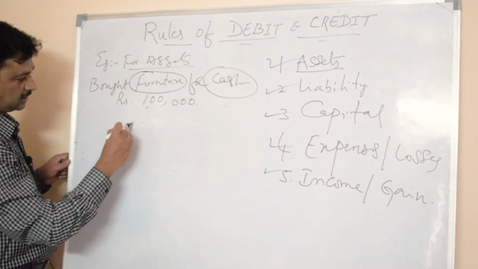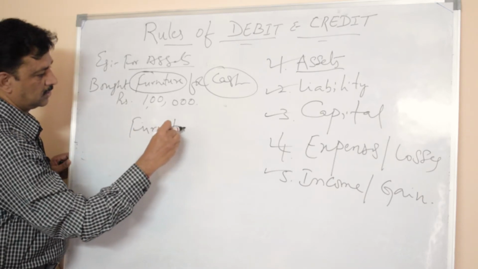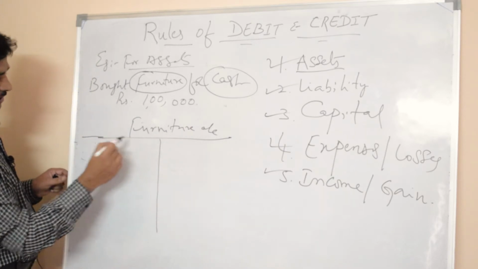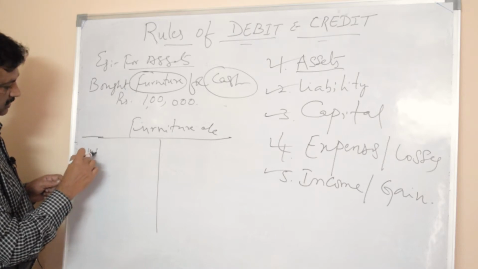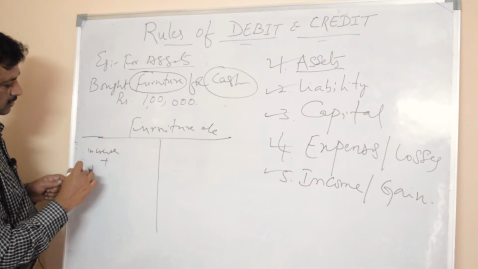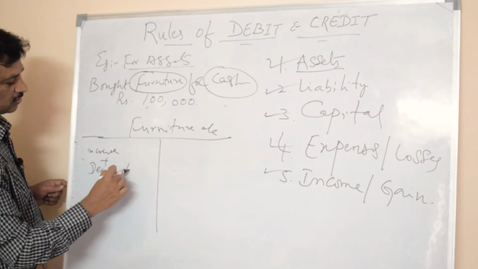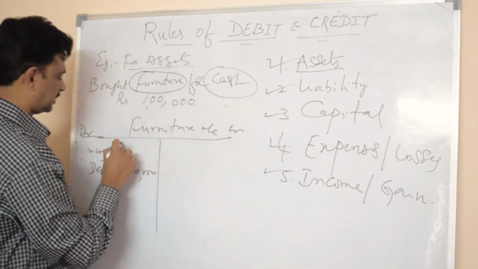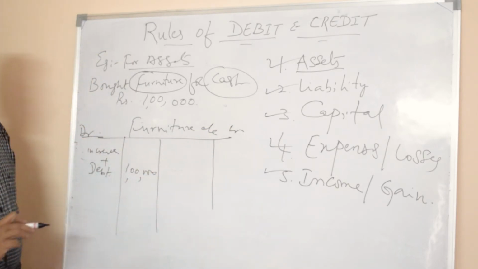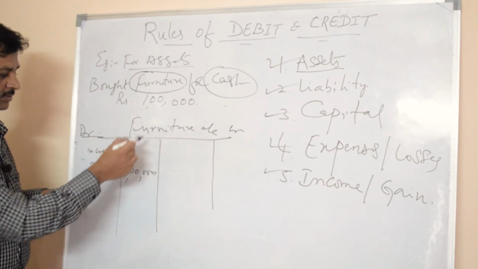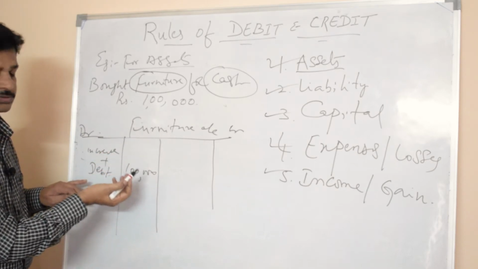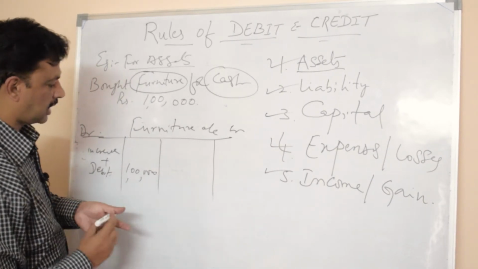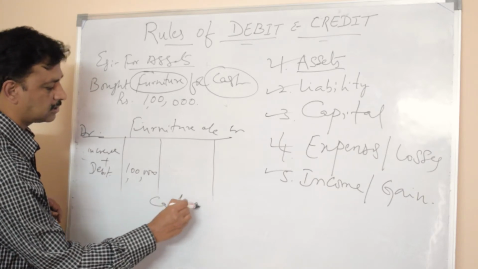For example, see the furniture account. Here, increase in furniture, so you can say that increase is debit. So in the furniture account, 1 lakh is increased on the debit side. This is debit side, this is credit side. Increase in the asset furniture is debited; furniture is an asset and it increases by 1 lakh. In the same case, the cash account: cash is also an asset.